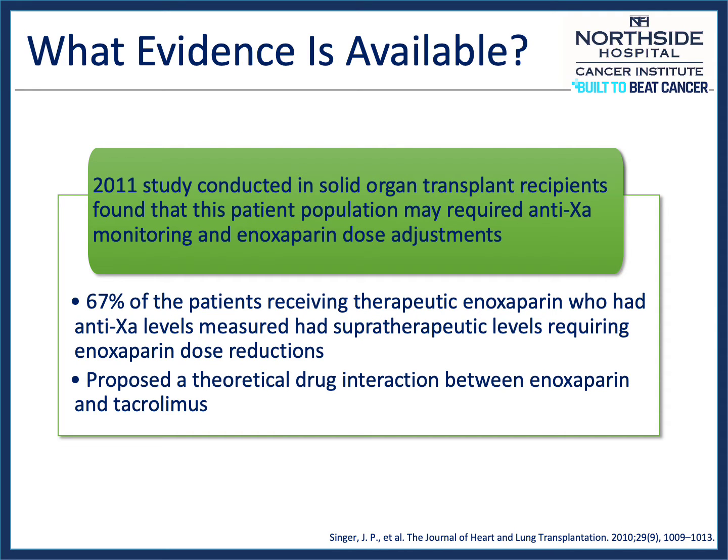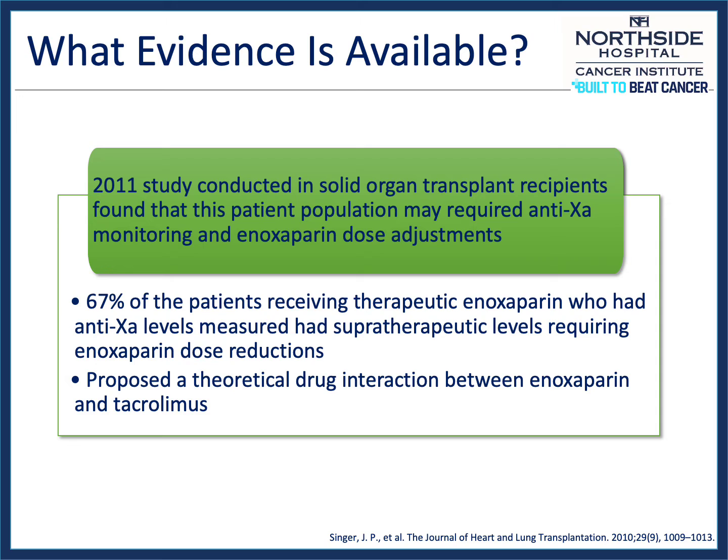Although there is minimal published data specific to stem cell transplant, a 2011 study found that solid organ transplant recipients may be a patient population where anti-10A monitoring and enoxaparin dose adjustments may be necessary. The study found that 67% of lung transplant patients receiving therapeutic enoxaparin who had anti-10A levels measured had supratherapeutic levels